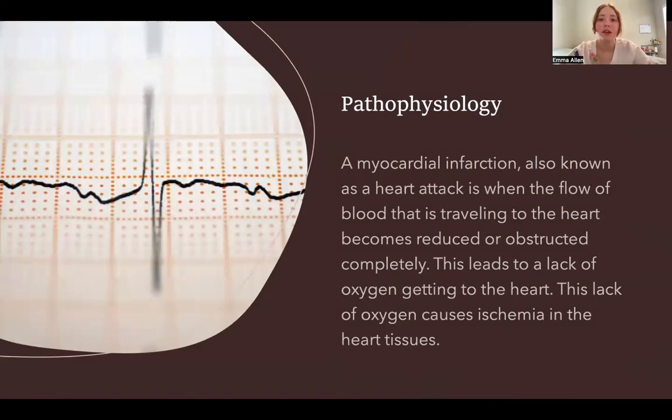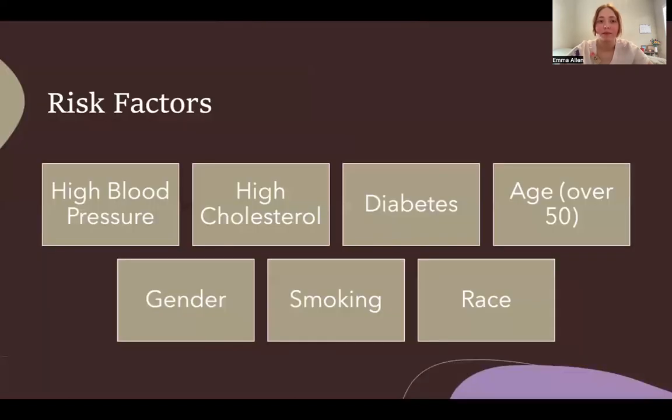The pathophysiology of a myocardial infarction, also known as a heart attack, is when the blood flow that is traveling to the heart becomes obstructed or reduced, and this leads to a lack of oxygen getting to the heart, and that causes tissue ischemia, which means that heart tissue is dying.